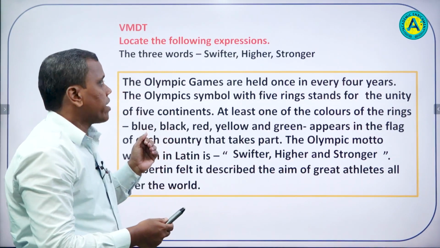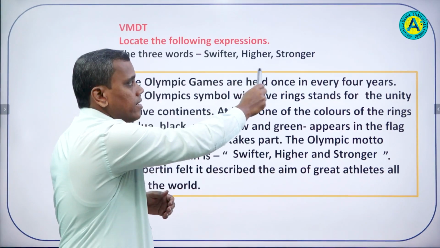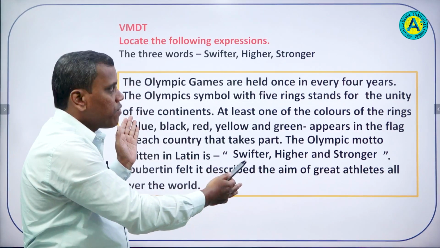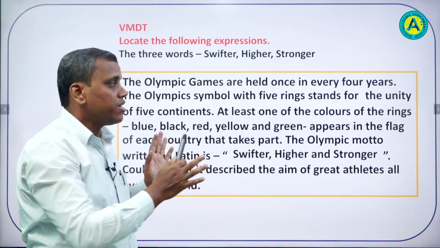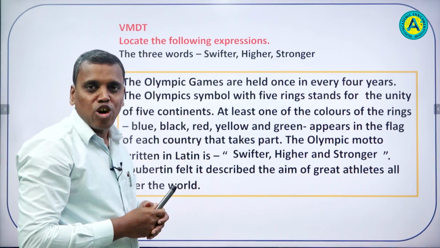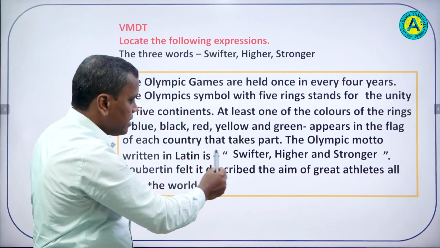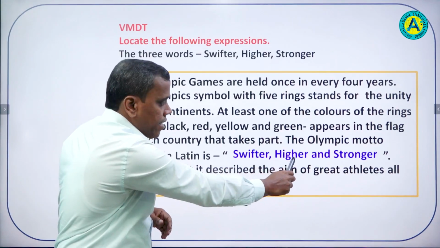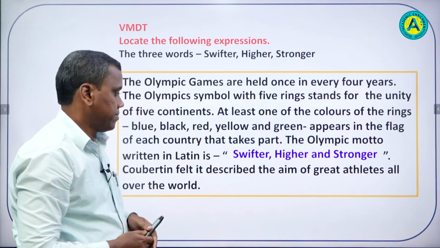Then the next one. The 3 words: swifter, higher, stronger. So students, look at this paragraph and find out these 3 words. We all know these 3 words are very important. It's the motto of the Olympic Games, right? So let's find out where it is. Yes, it is given here. Swifter, higher and stronger. Right?